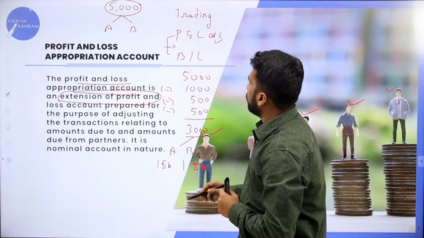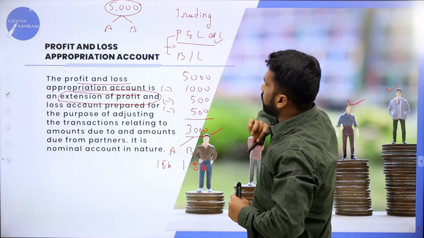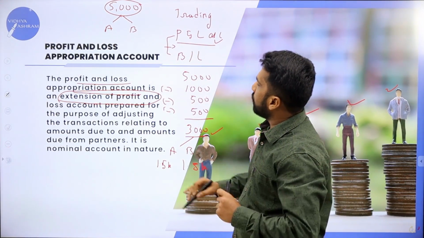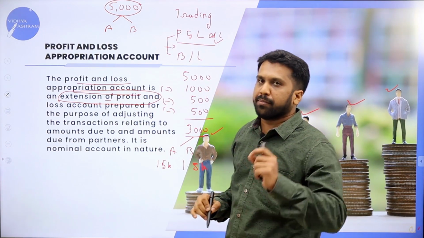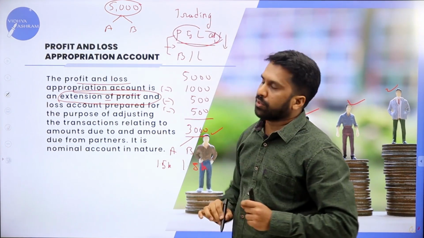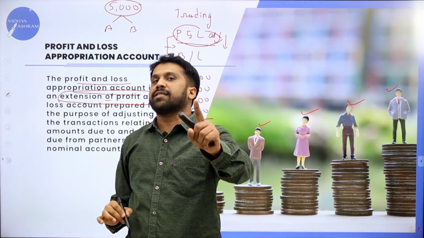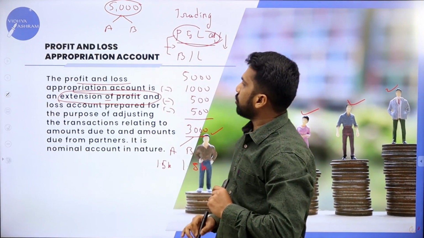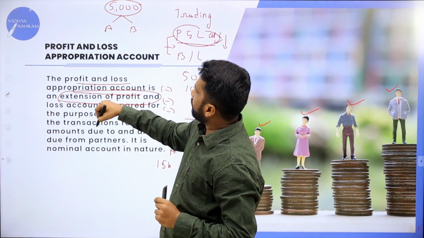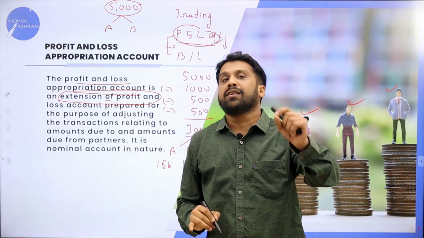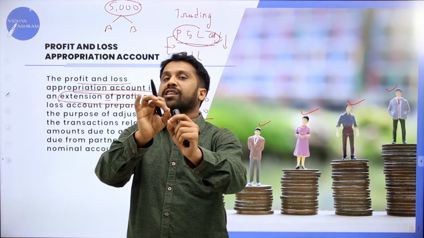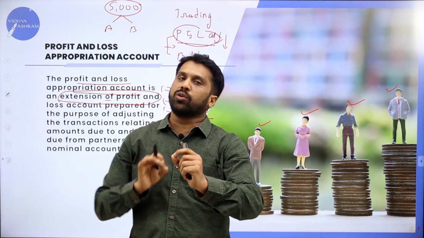You are done with P&L account; before you start with the balance sheet, you will do P&L appropriation. Clear? You have to remember this.